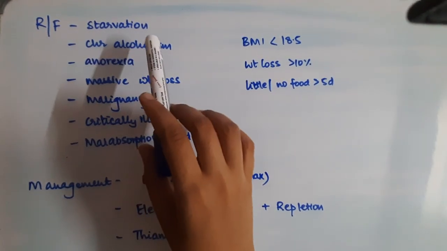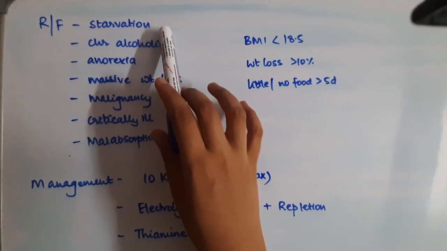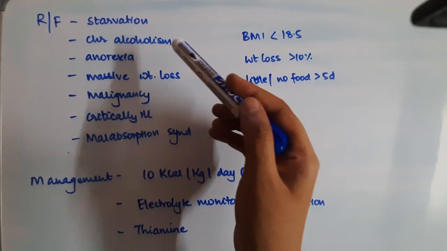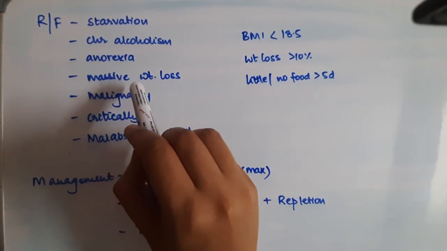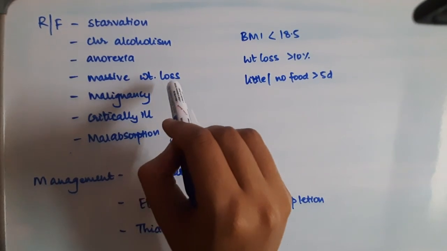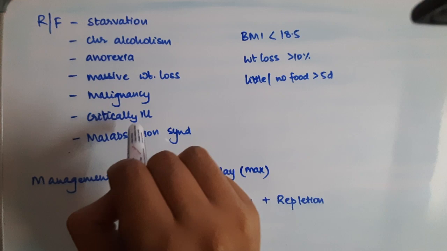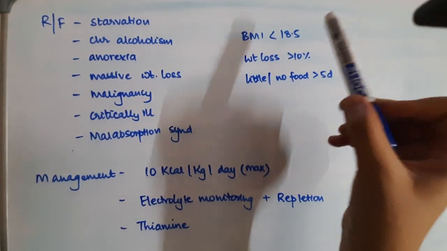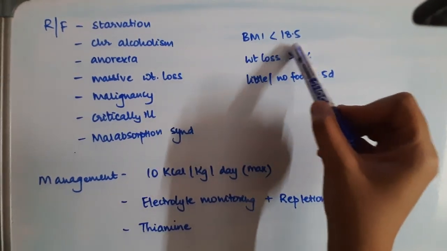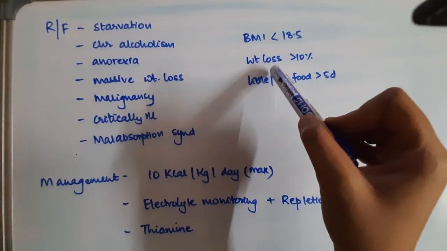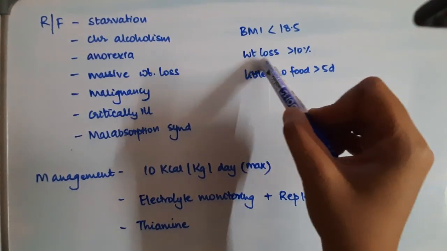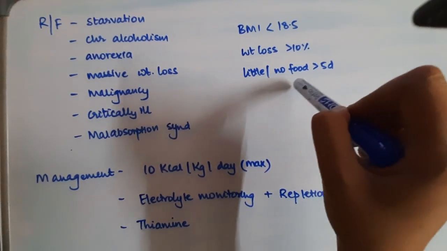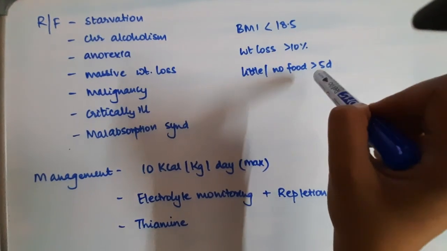The main risk factors or risk groups include a patient who is undergoing starvation, chronic alcoholism, an anorexic patient when we start refeeding, a patient who is obese and has undergone massive weight loss recently, somebody with a malignancy or critically ill patients, also somebody with malabsorption syndrome. Mainly BMI less than 18.5 or a recent unintentional weight loss of more than 10%. Remember, this is unintentional weight loss. And somebody who has taken little or no food in more than 5 days. These are moderate risk factors.